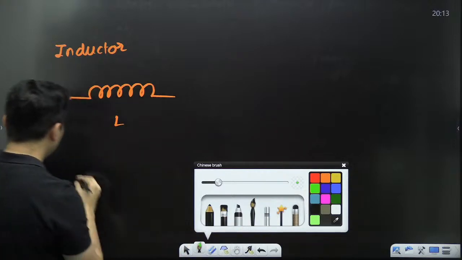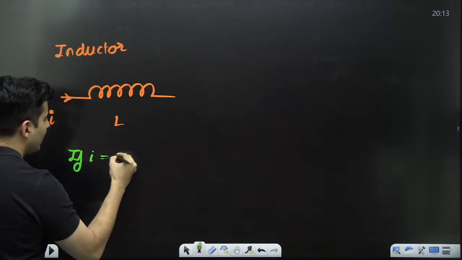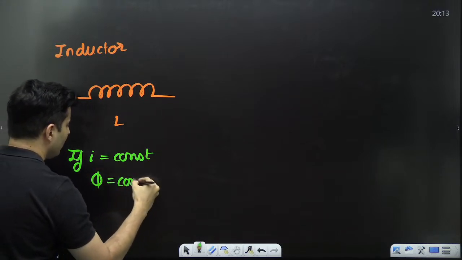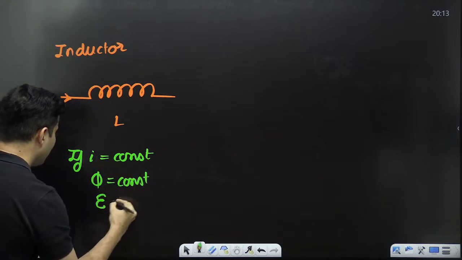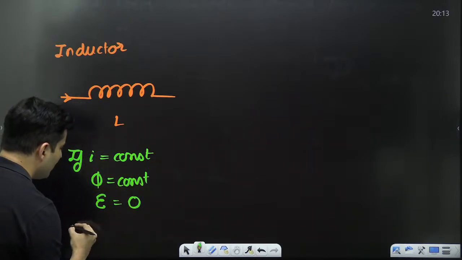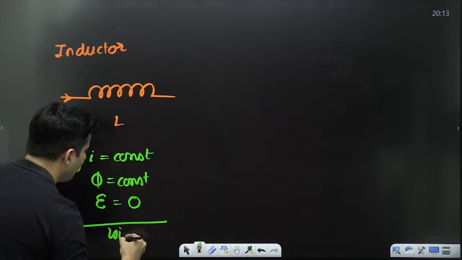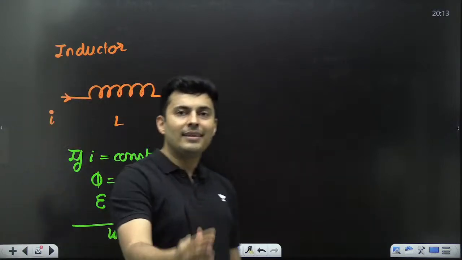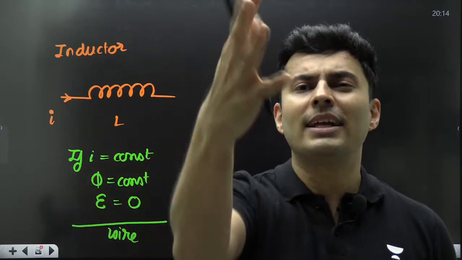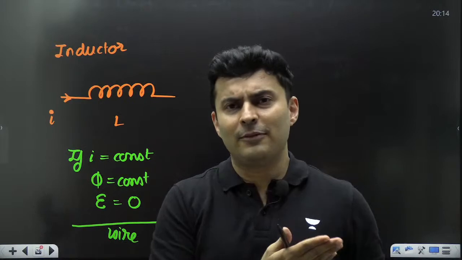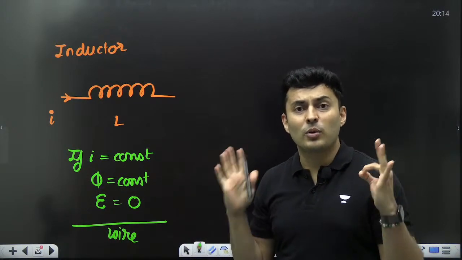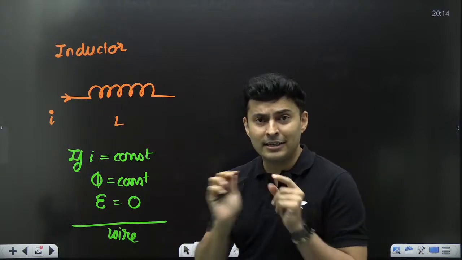Imagine a situation where I is constant. If I is constant, then the flux is constant. If flux is constant, the induced EMF is 0. So basically, this inductor will just behave like a normal wire. If there is a constant current, don't even worry about the inductor. It will have the same current, no EMF. It will just be a wire. You just forget that there is an inductor.